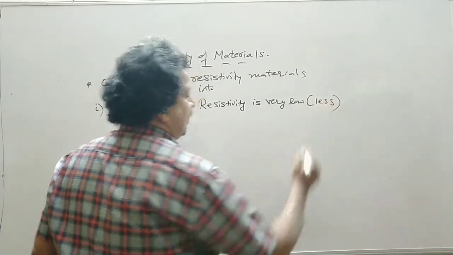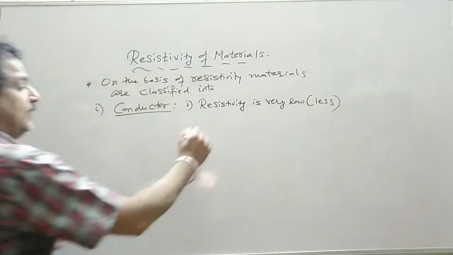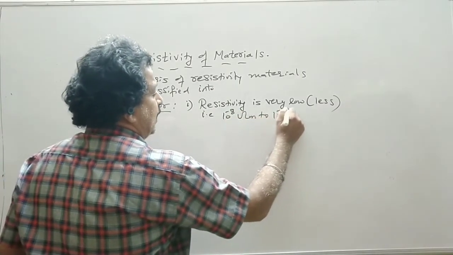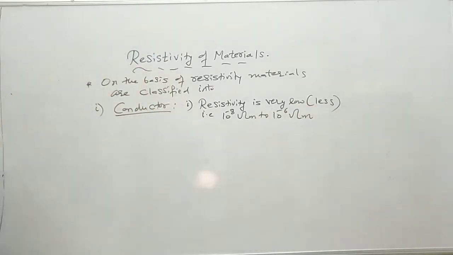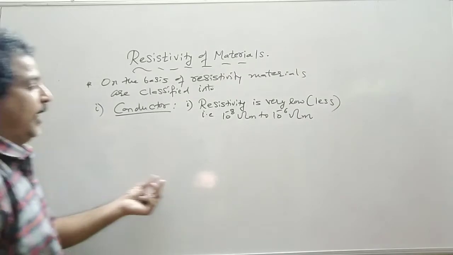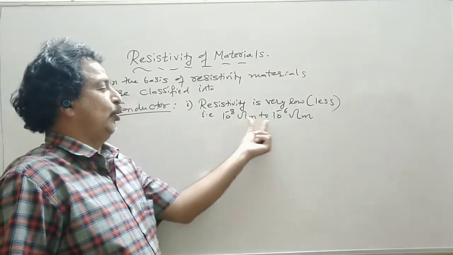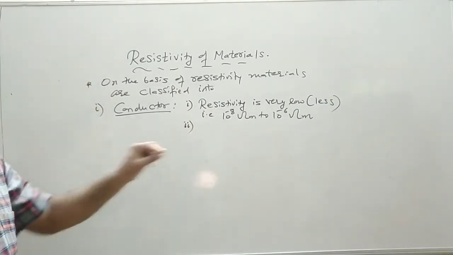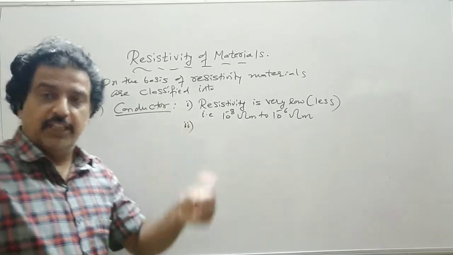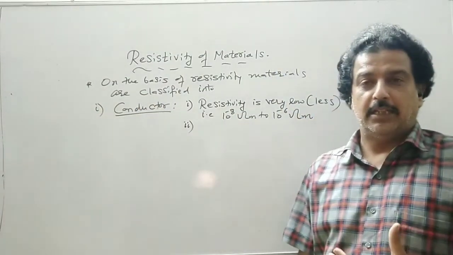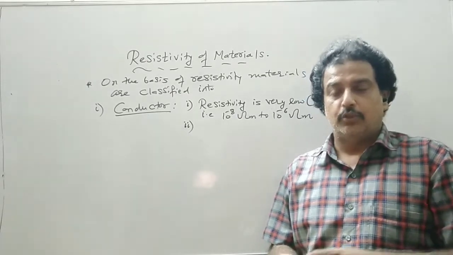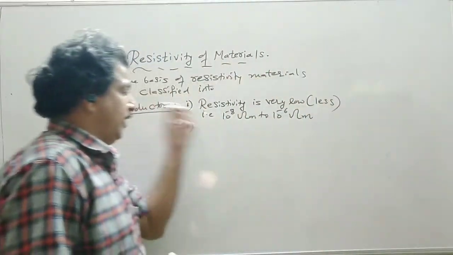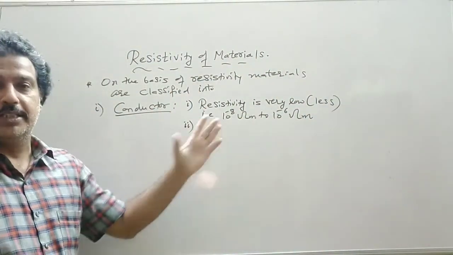The resistivity is about 10 raised to minus 8 ohm meter to 10 raised to minus 6 ohm meter. So this is one characteristic. Now if the resistivity is 0, then it is an ideal conductor, which is an ideal situation. We don't have any conducting material whose resistivity is 0, however, it is almost like a 0 resistivity.